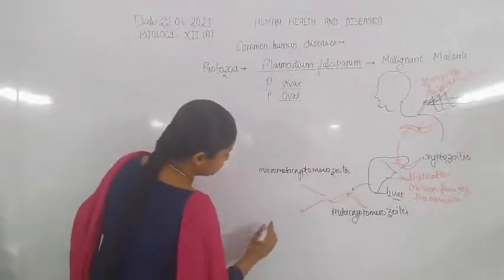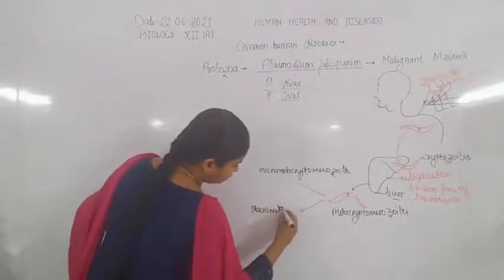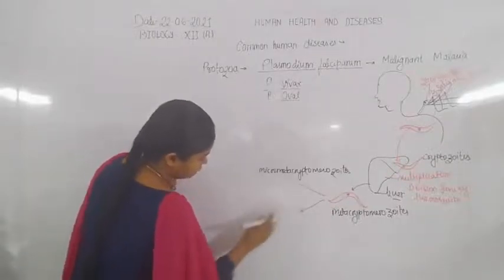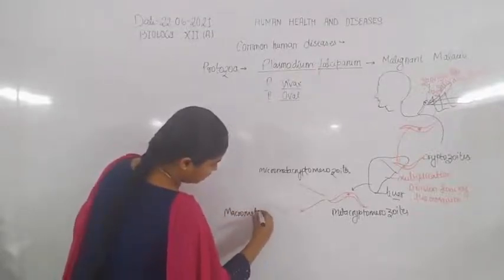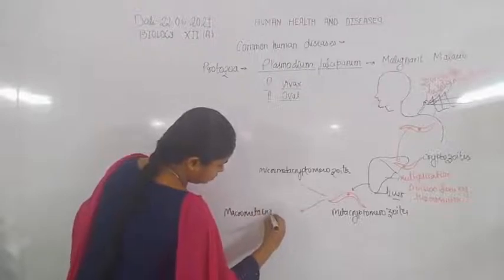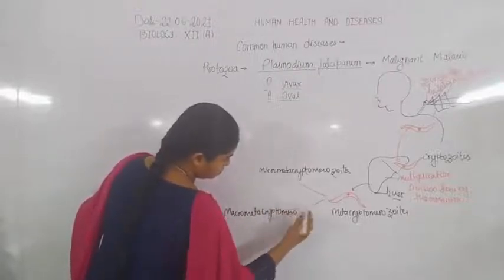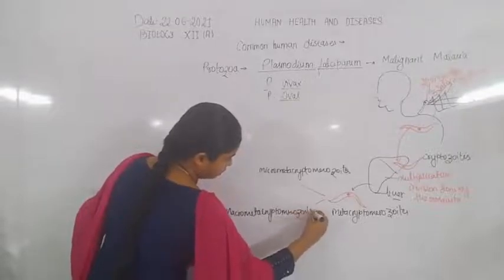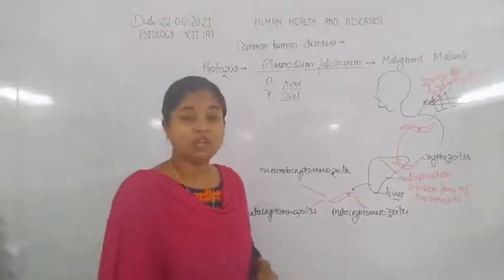And here is macro metacryptomerozoites. So these are the stages of the same parasite.